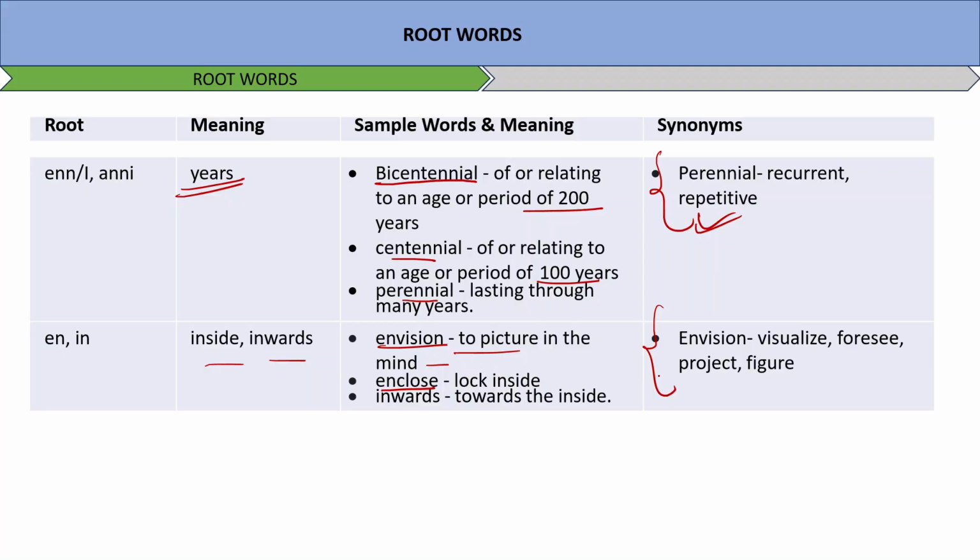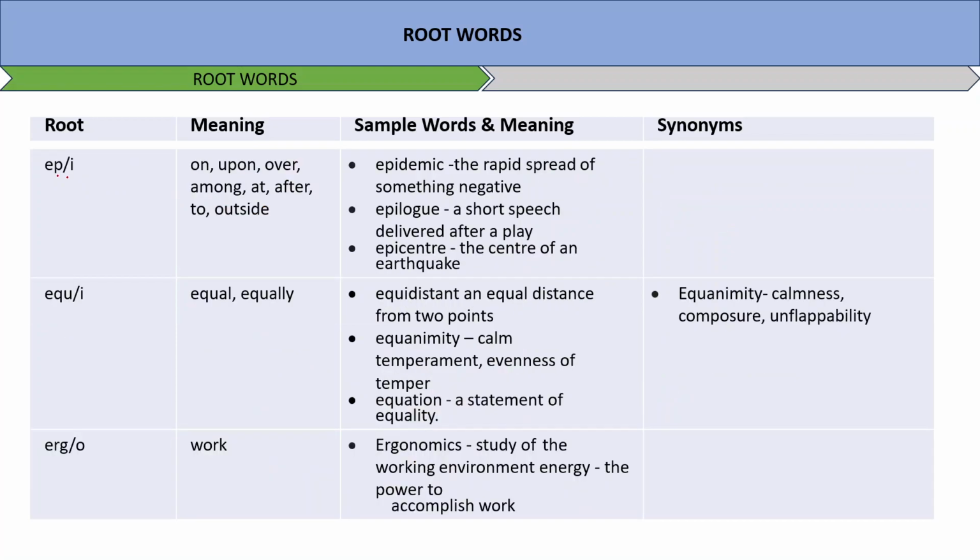Okay, now moving to the next word, we have some really good set of words here. So here root words ep or epi means on, upon, over, among, at, after, to, outside. Epidemic, the rapid spread of something negative. For example, covid, coronavirus. Epilogue, a short speech delivered after a play. Epicenter, the center of an earthquake. Equi, equal or equally. Equidistant, an equal distance from two points. Equanimity, calm temperament, evenness of temper. Equation, a statement of equality.